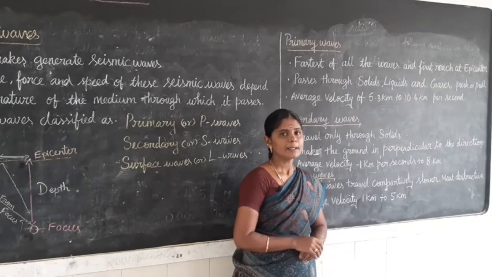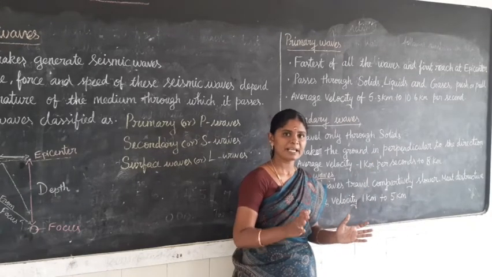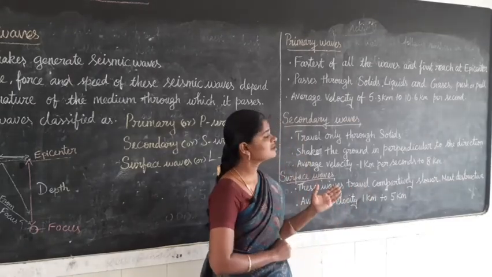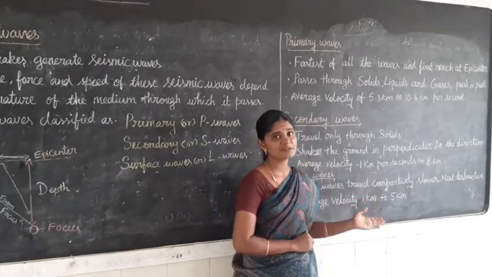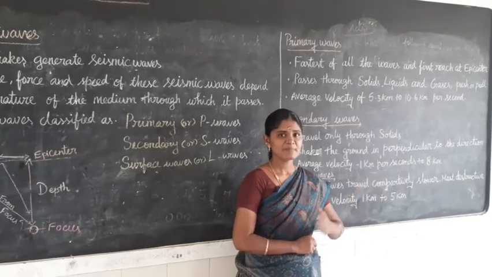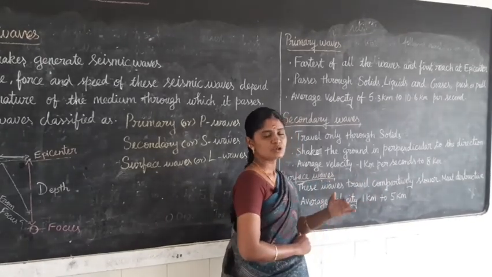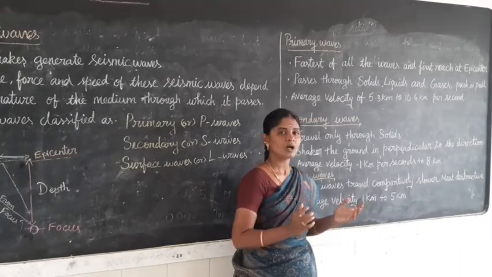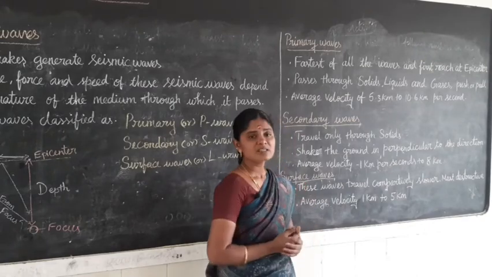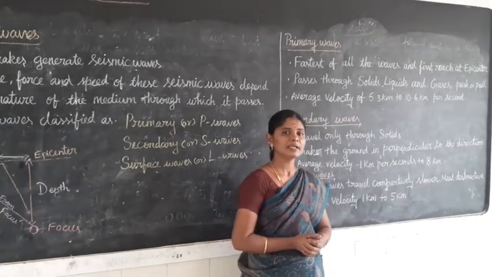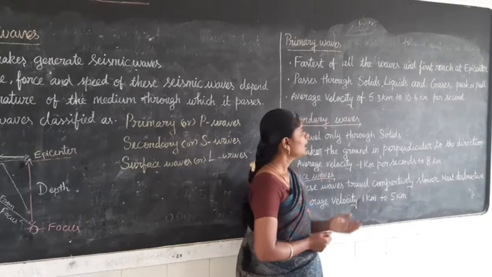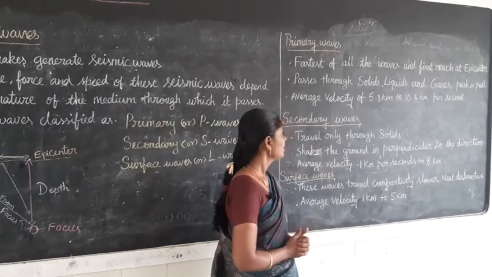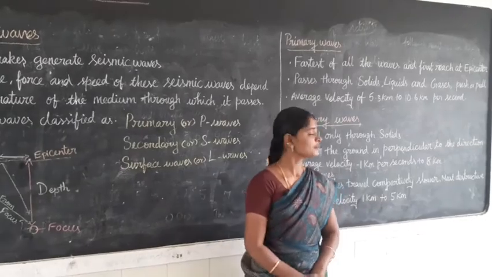That is the nature of primary waves. Are you clear? Next we see the secondary waves.